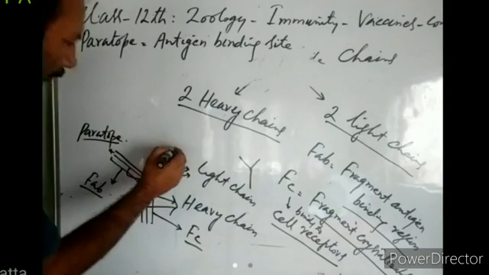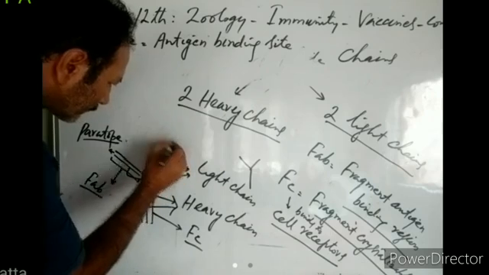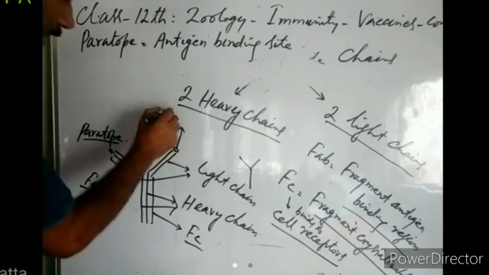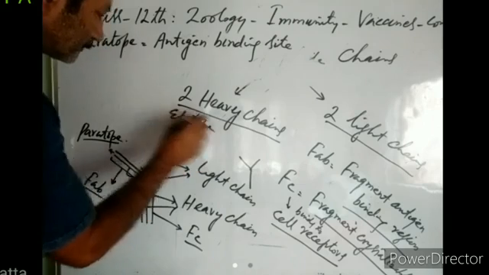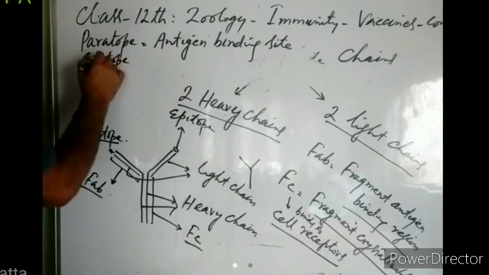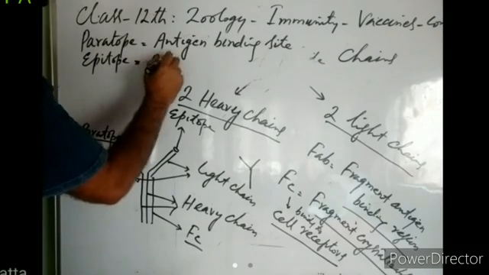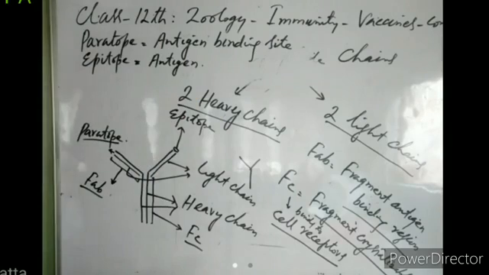And on this paratope, an antigen binds to it. This antigen which binds to the paratope is known as the epitope. Epitope means antigen. So an antibody has two paratopes.